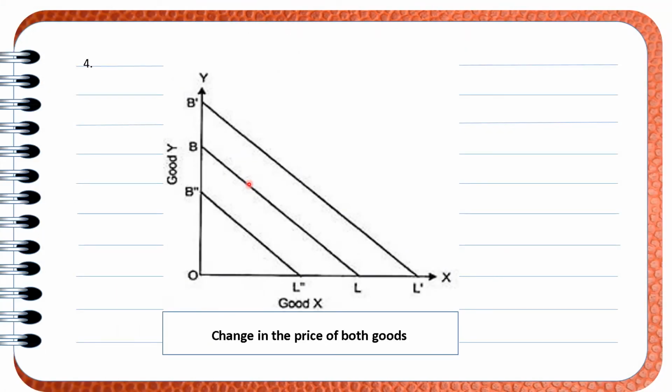If the price of both the goods decrease, then it will shift to B dash L dash, and if the price of both the goods increase, then it will shift to B double dash L double dash.